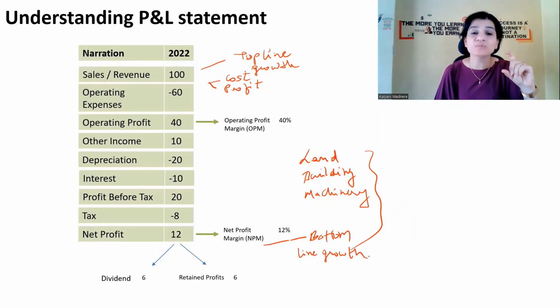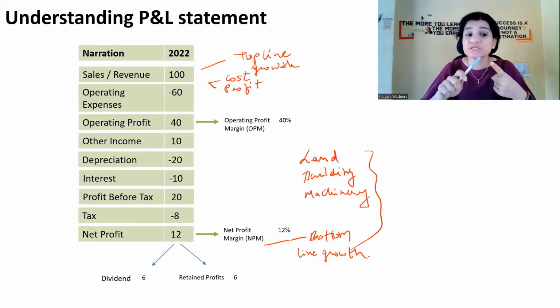So bottom line growth. Sales revenue comes on the top of the P&L statement, so top line growth. And net profit comes at the bottom of the P&L statement. So bottom line growth. So you need to focus on how the company's sales is growing.